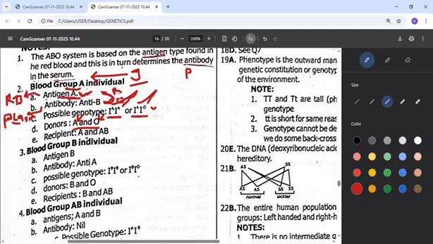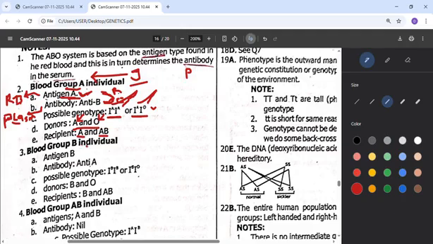This person with blood group A can give to someone that has A, and to someone that has AB, because when A is given to AB, it can merge with the A in the AB. So blood group A can give to A and AB, while it can receive from A and from O. The donors that will donate to blood group A are A and O.